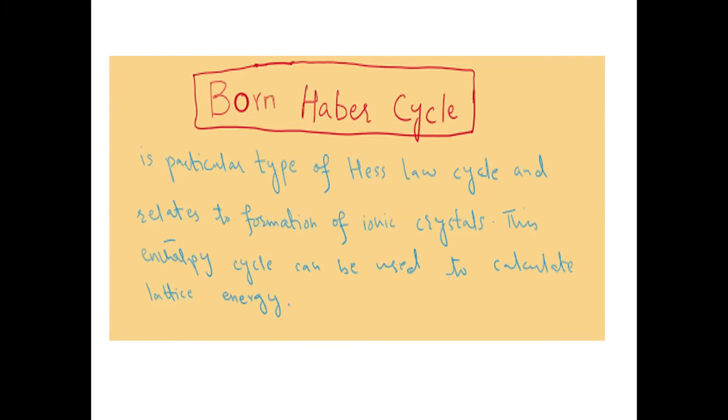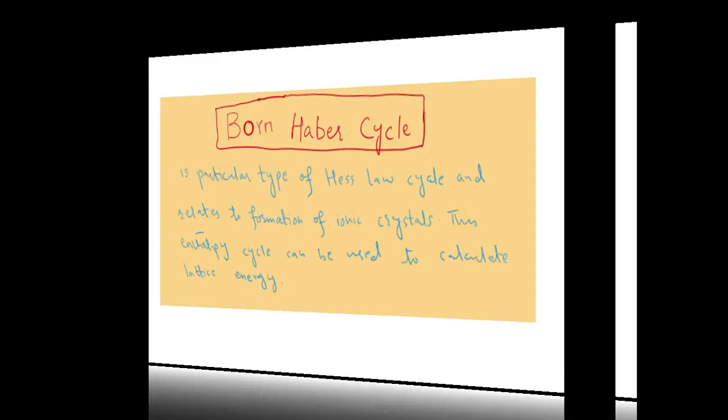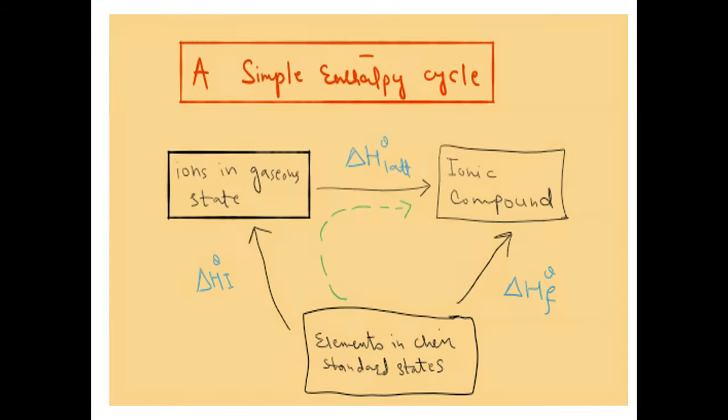First of all, you need to know what the main components of the Born-Haber cycle are. As I already told you, whenever you are supposed to calculate lattice enthalpy of ionic compounds, you can use this enthalpy cycle. So what are the main components of this Born-Haber cycle? I can show those main components with the help of this simple enthalpy cycle diagram. You can see clearly from this diagram that there are mainly three corners. One corner is this one, which represents ions in gaseous state.